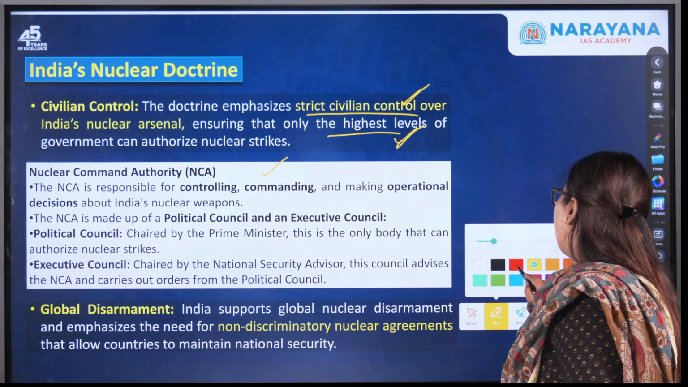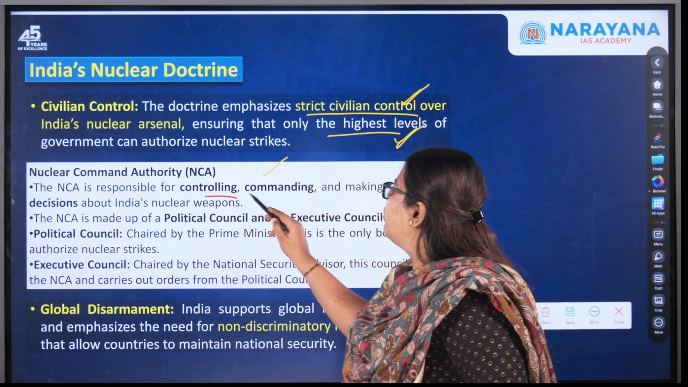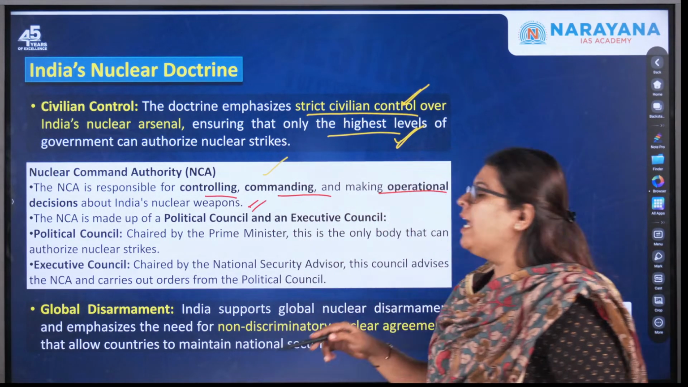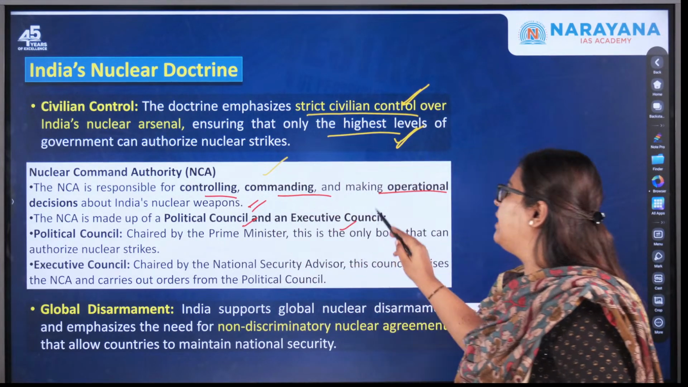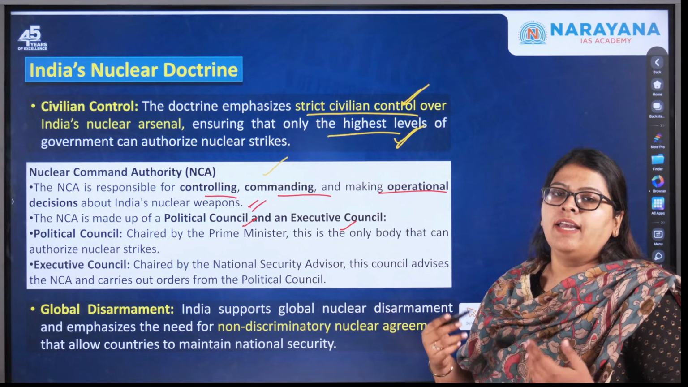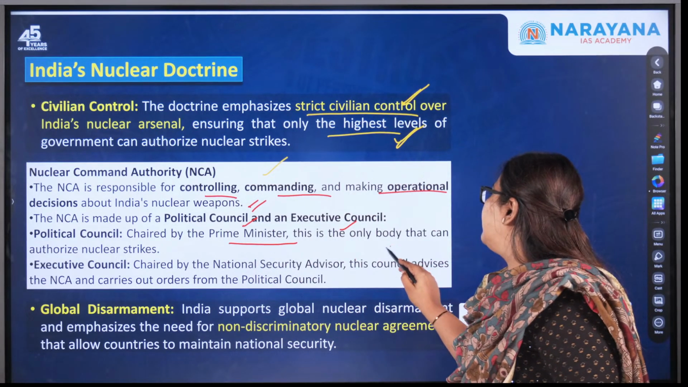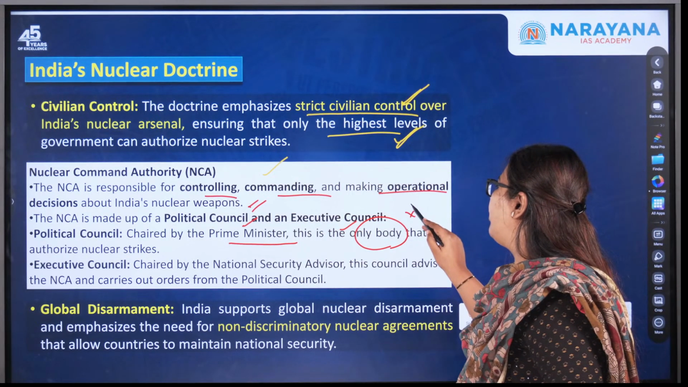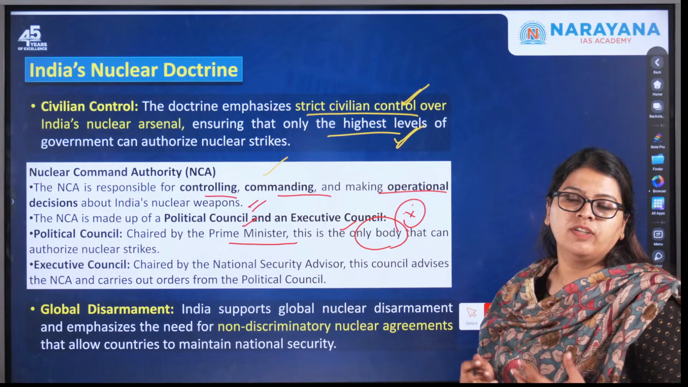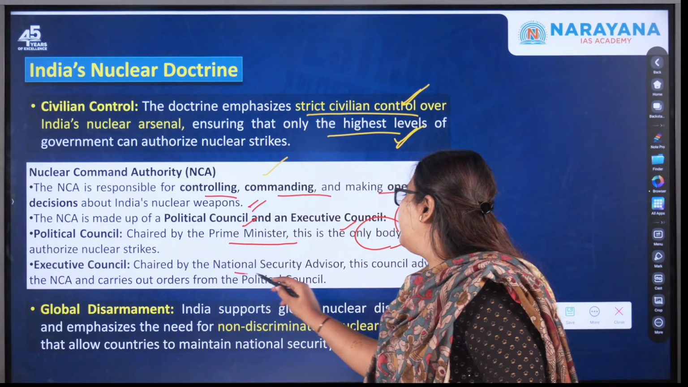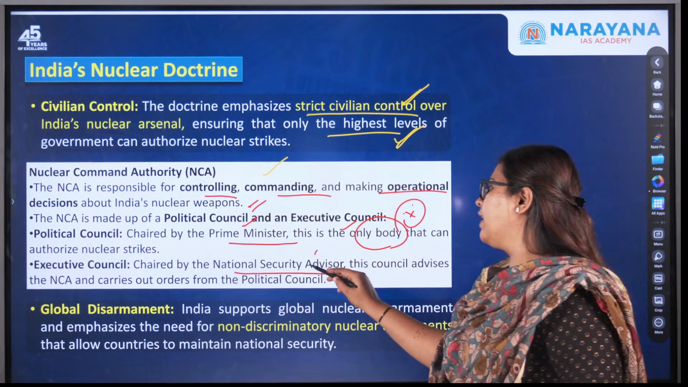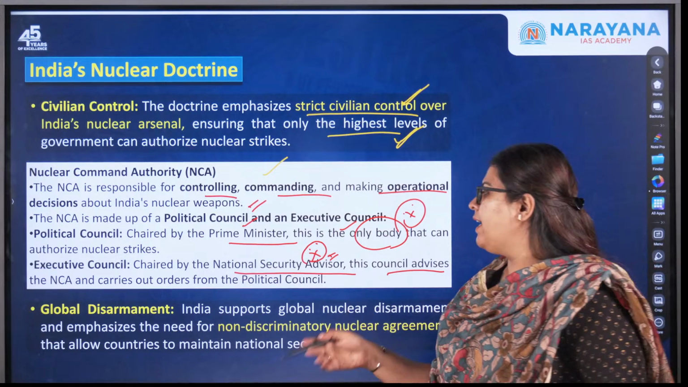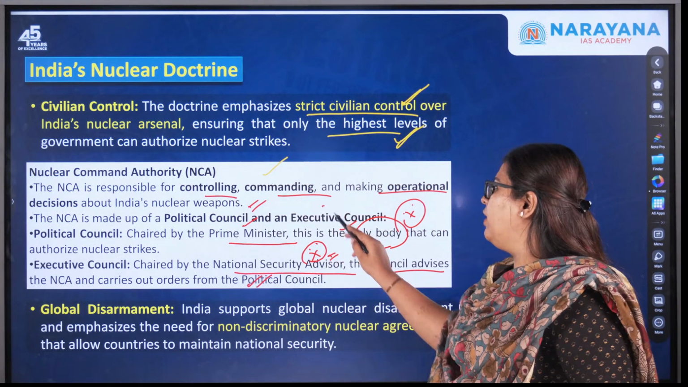So what is this Nuclear Command Authority? It is responsible for controlling, commanding and making operational decisions about India's nuclear weapons. It is made up of both the political council and the executive council, where the political council is chaired by the Prime Minister, and this is the only body that can authorize any kind of nuclear strike. This is very, very important. The executive council is chaired by the National Security Advisor. Here again his role becomes very important, and you need to know about him. This council advises the NCA and carries out orders from the political council.